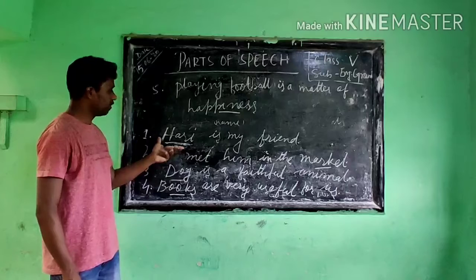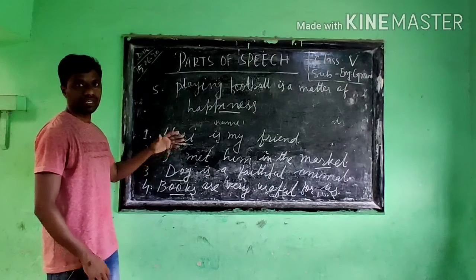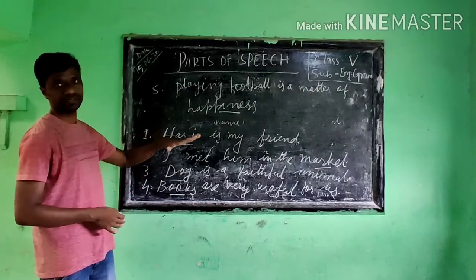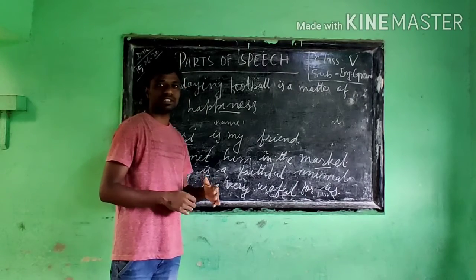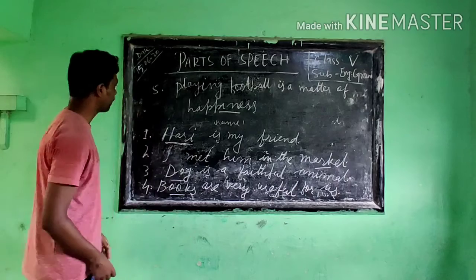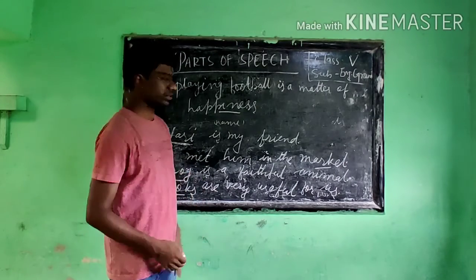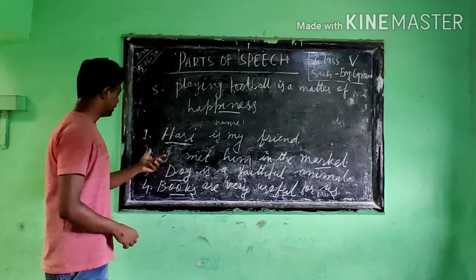What kind of noun Hari is comes under the classification of a noun, that we shall see in the next class. Today we shall see only how to identify the nouns in English.